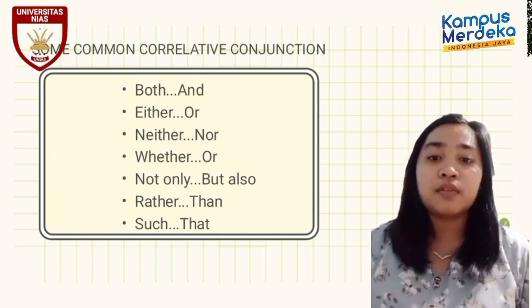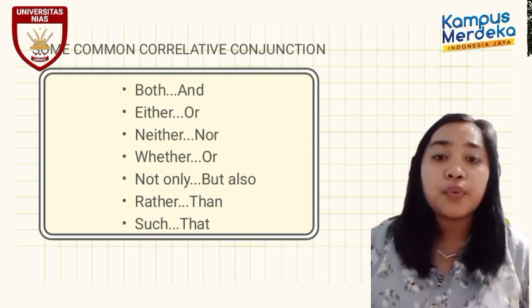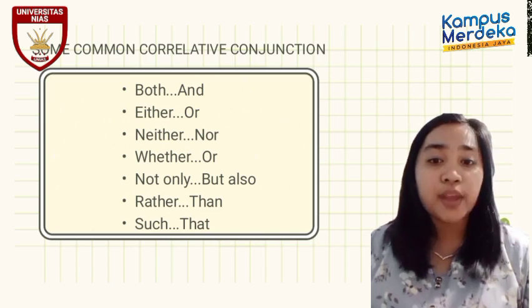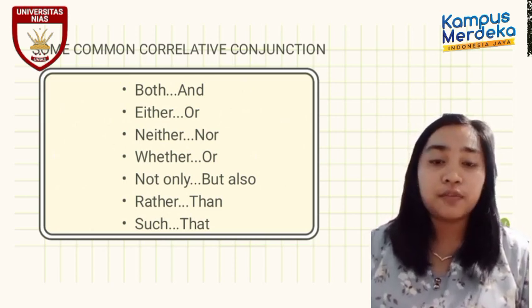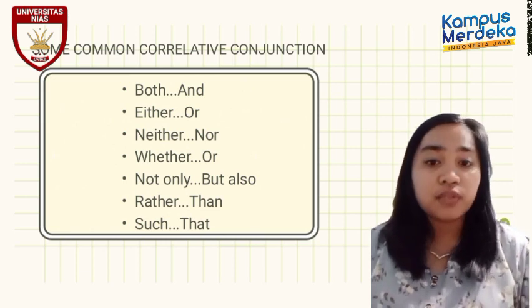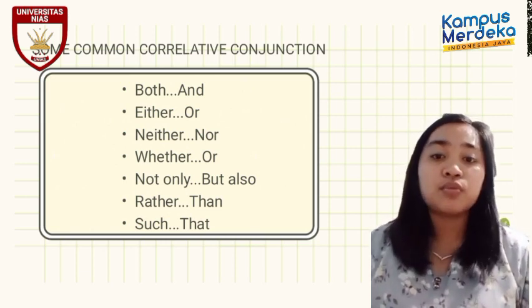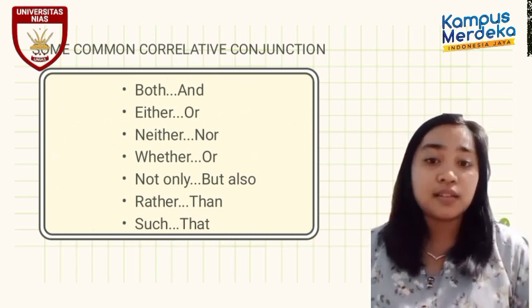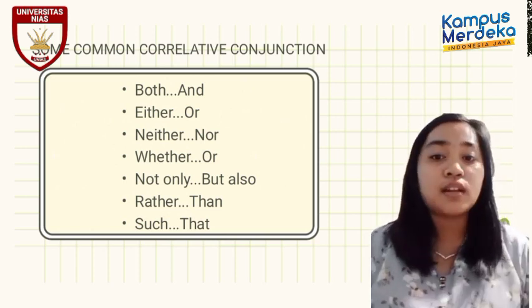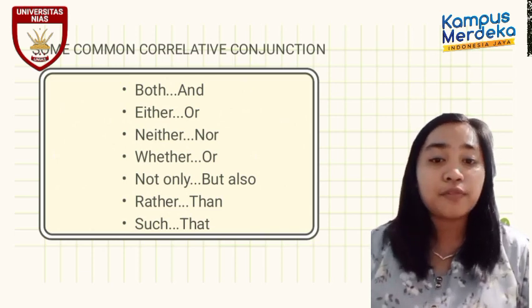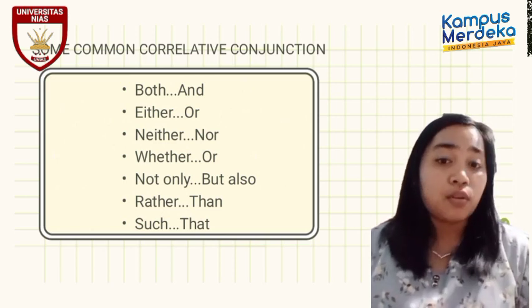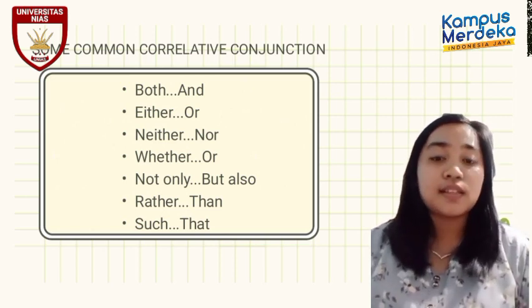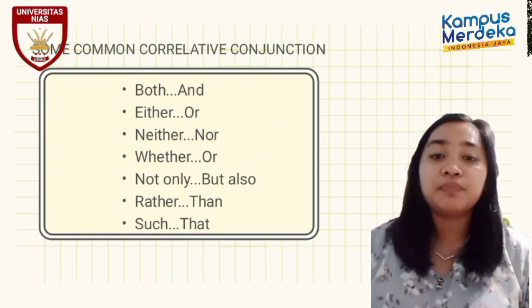And the fourth, whether or. Whether is used when someone intends to show two alternatives. To indicate this condition, whether is usually used together with or. For example sentence, I am confused whether I should live in Tokyo or to live in Osaka. Whether or is corrective conjunction.